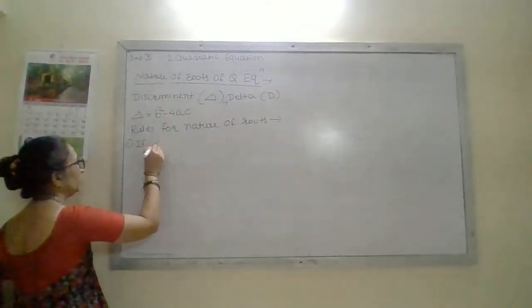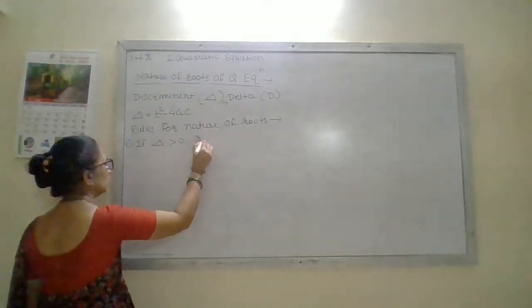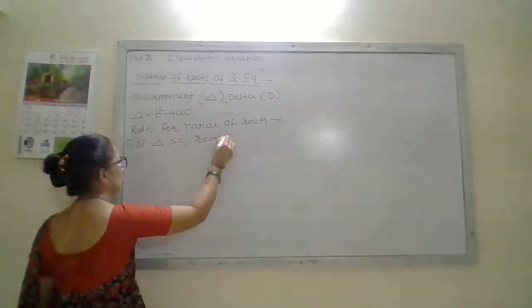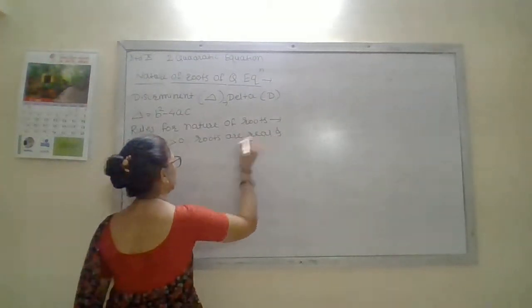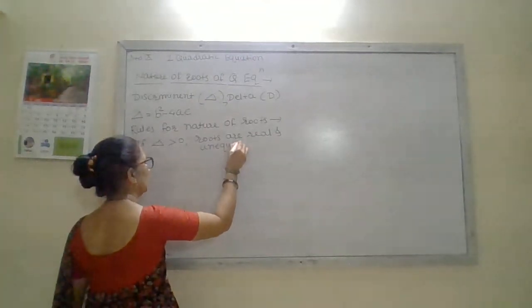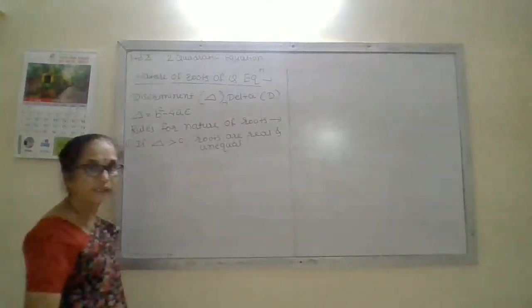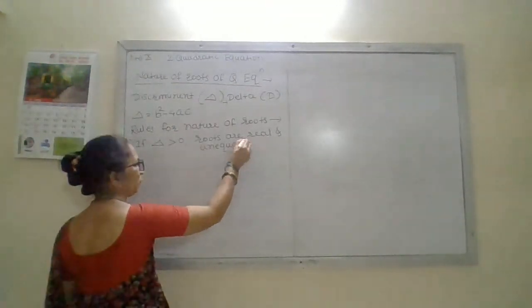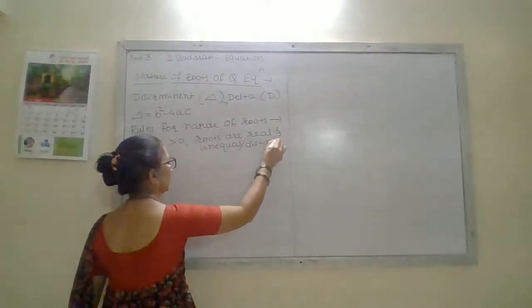If delta greater than 0, then roots are real and unequal. You may use unequal, distinct or different. Sometimes the word distinct is used for unequal.